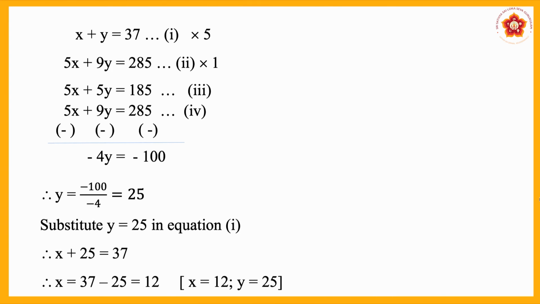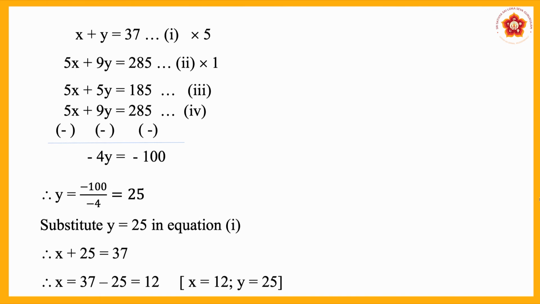Now, in order to eliminate one variable, you have to subtract. Therefore, change the sign. Then the first term 5x and minus 5x will cancel. For the second term, 9y is there, and with the negative sign, minus 5y.